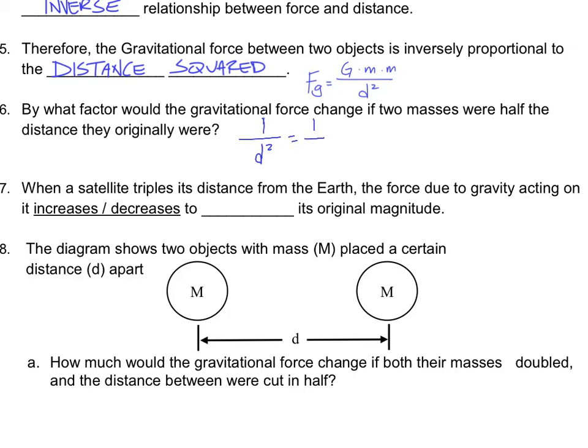If my distance is cut in half, so it's 0.5 squared, 1 over 0.5 squared is 0.25, which gives me 4. So it is 4 times greater when the distances are cut in half.